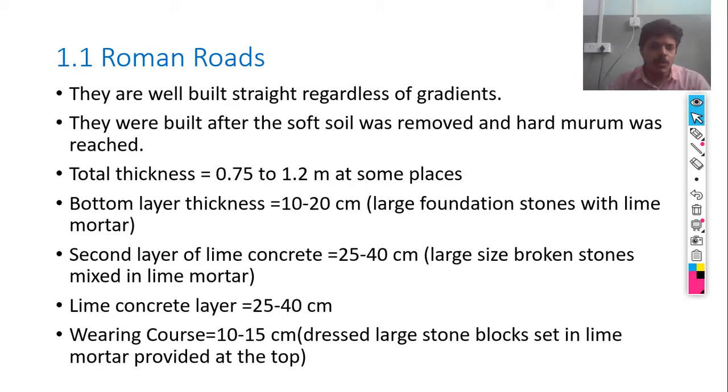The bottom layer, 10 to 20 centimeter thick, is made up of large foundation stones with lime mortar. The second layer is made up of lime concrete, 25 to 40 centimeter thick, which contains large broken stones mixed in a lime mortar. After that, a lime concrete layer of 25 to 40 centimeter is laid, and the final coat, which we can call the wearing course, is 10 to 15 centimeter of dressed large stone blocks set in a lime mortar provided at the top.